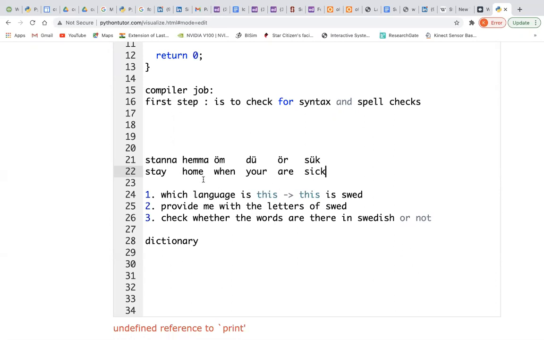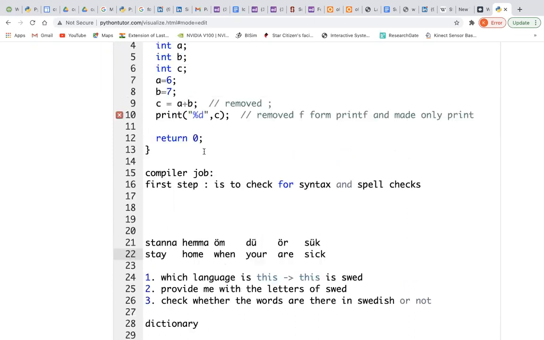Okay. Anyway, because you know English, I cannot provide you a very great example, but I know some letters and words in Swedish. So it will be a good example because you don't know Swedish, and you will definitely come up with your own ideas of how to solve the problem of correcting the sentence. So let us go back.